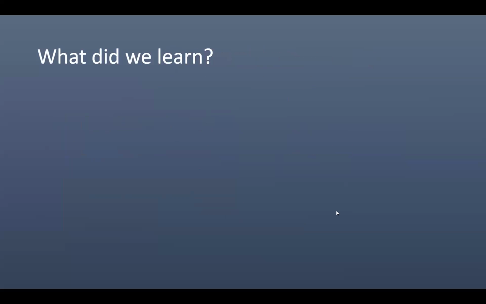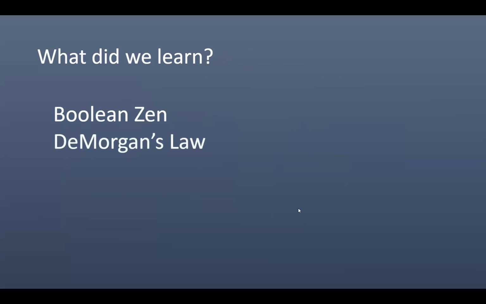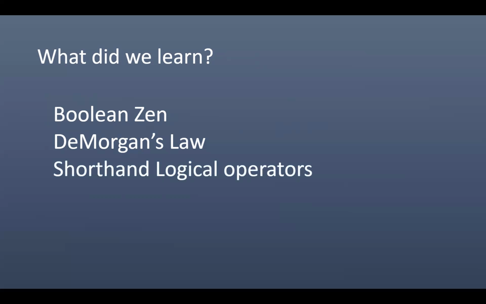Okay, what did we learn today? Well, we learned about Boolean Zen simplicity. The most often you will use this is if you say if A is equal to B, return true, else return false. That's ugly. Just go ahead and say return A equals B. So that's Boolean Zen. We learned De Morgan's law, which can help us simplify complex Boolean expressions by distributing the bang and flipping all the operators. And we learned about shorthand logical operators.